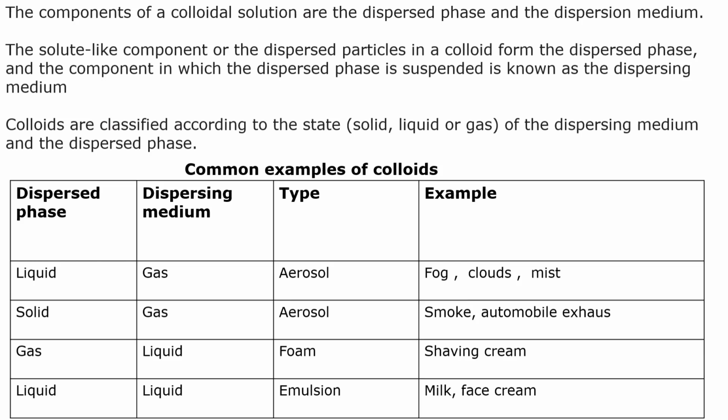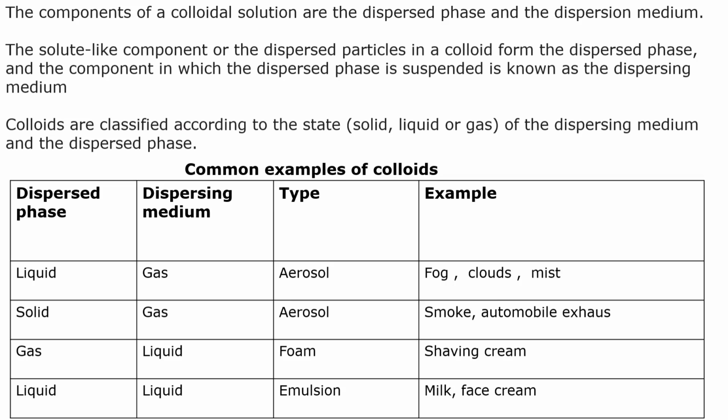The components of colloidal solutions are the dispersed phase and the dispersing medium. The solute-like components, or the dispersed particles in a colloid, form the dispersed phase. The component in which the dispersed phase is suspended is known as the dispersing medium. Colloids are classified according to the state, solid, liquid or gas, of the dispersed phase and dispersing medium.